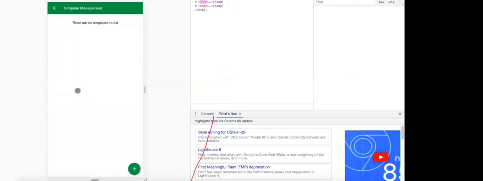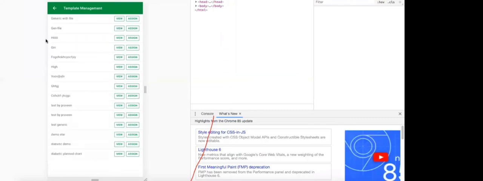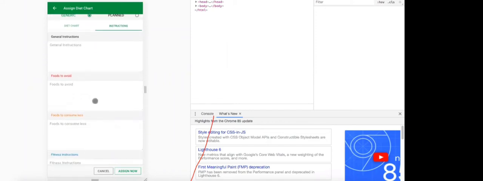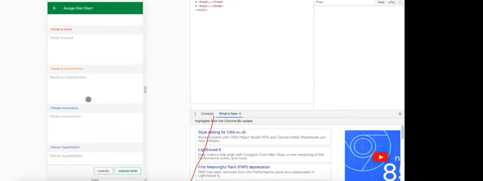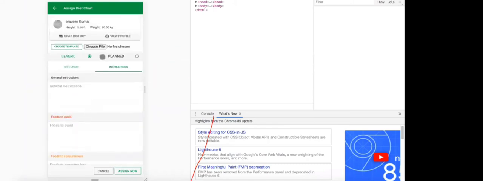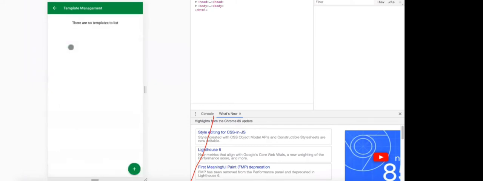Now, let me quickly go through. One more thing: the diet chart already gives enough flexibility to enter all the schedules. On top of that, there are general instructions, foods to avoid, foods to consume less, fitness instruction, and dietary supplement. Along with that, you can even attach a file, an image file or a PDF.